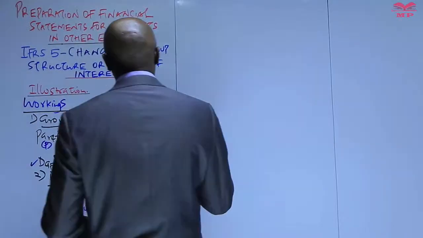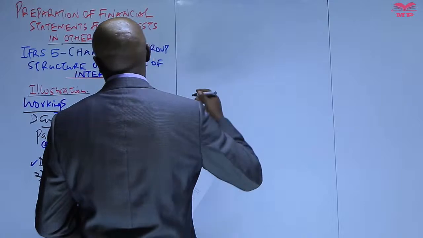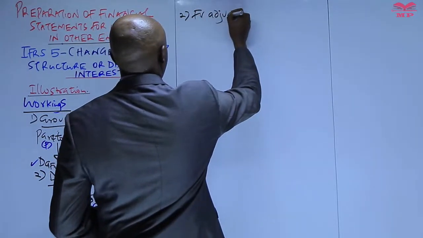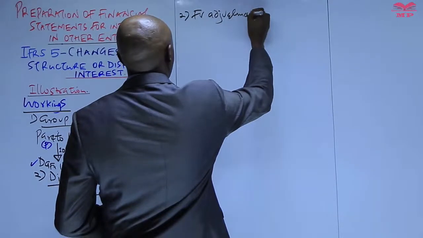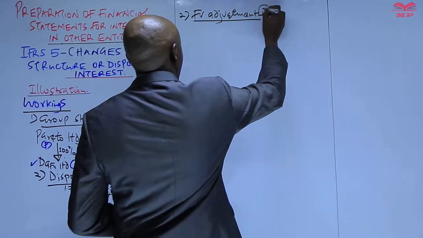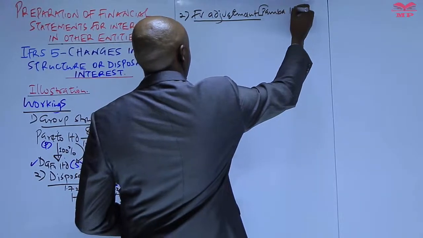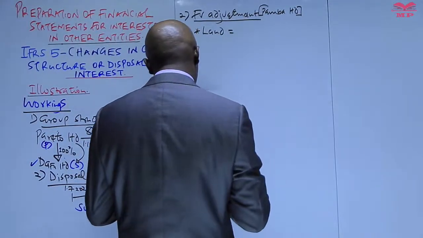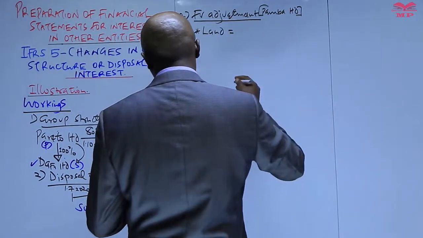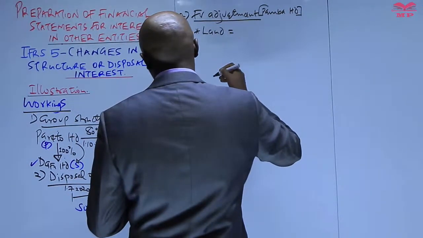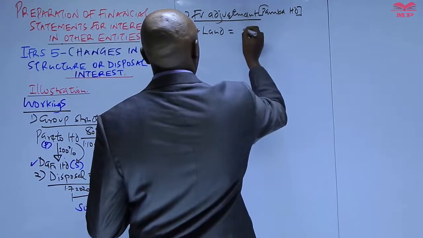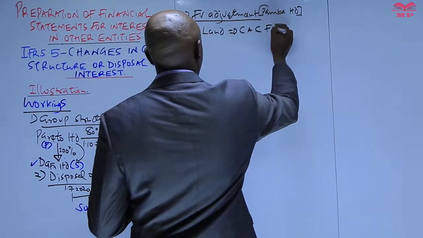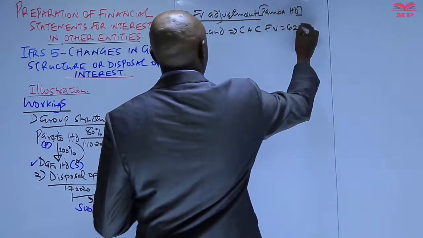So basically what that means is that this company, on the date of acquisition, revalued the asset. Remember, that process we refer to as the fair value adjustment or the fair value exercise. This is by Paba Limited, and the asset it revalued was land, and we are told that this land had a carrying amount that was 625 million less than the fair value. So in this case, the carrying amount was less than the fair value by 625 million.